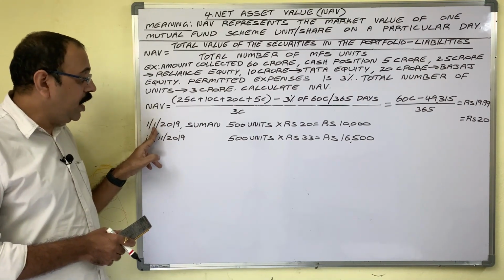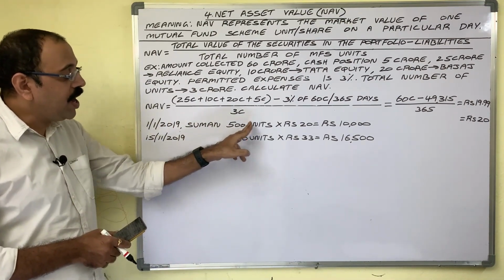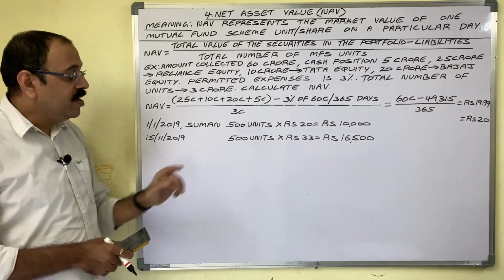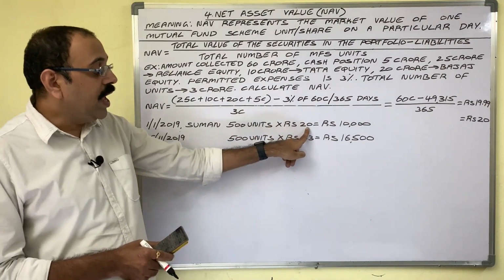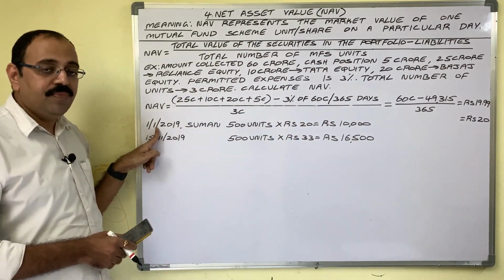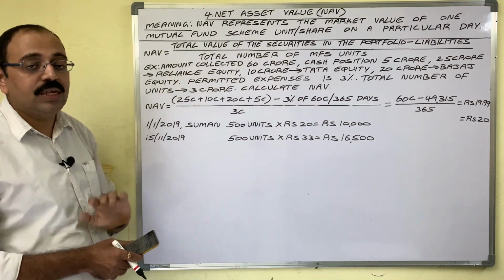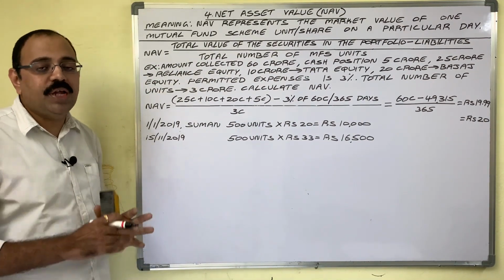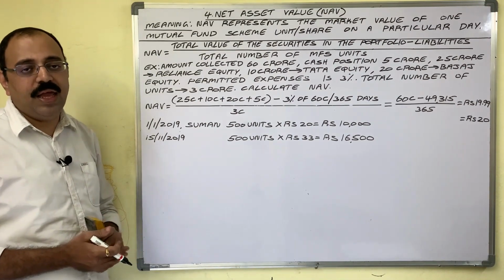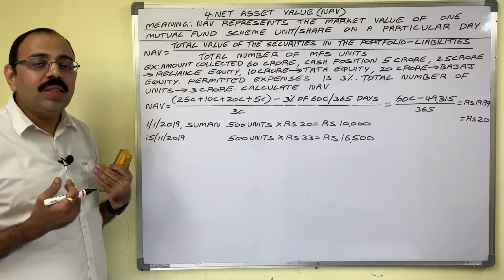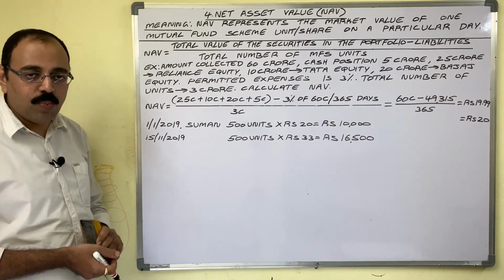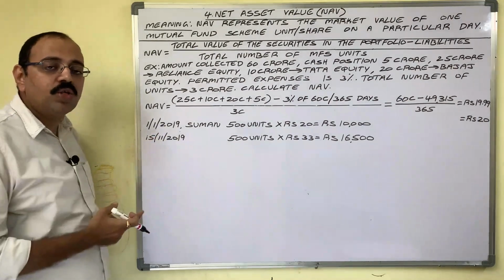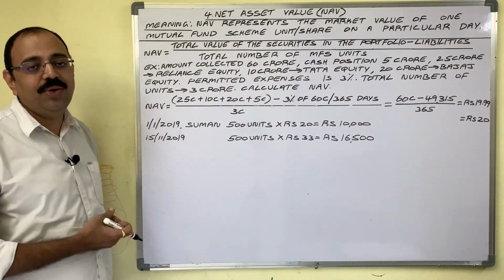So on that day, if Suman wants to purchase 500 units of this scheme, then how much money Suman is supposed to pay? 500 units into NAV on that day, 20 rupee, 10,000 is Suman's investment. And as NAV is calculated on daily basis, on any particular day, investor can know the value of his holdings. Suppose on 15th November 2019, Suman wants to know the value of his 500 units.